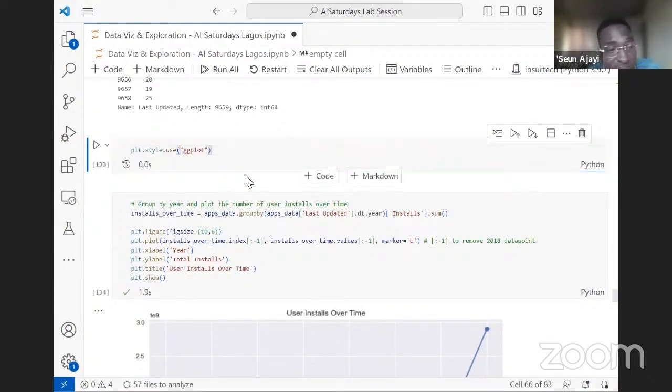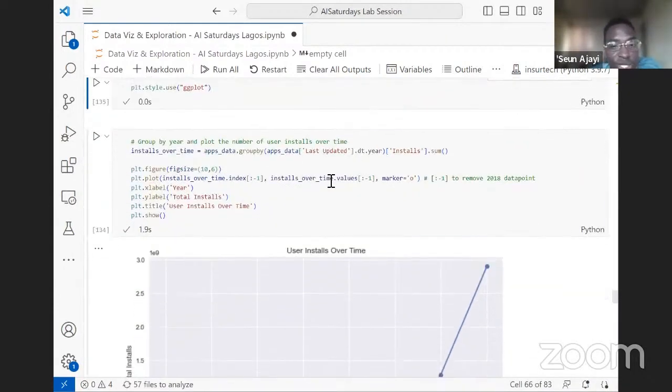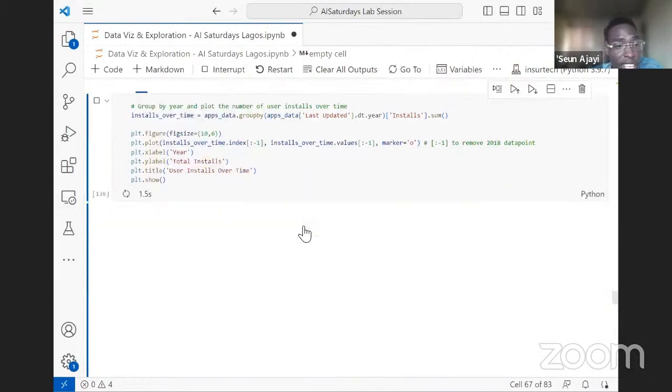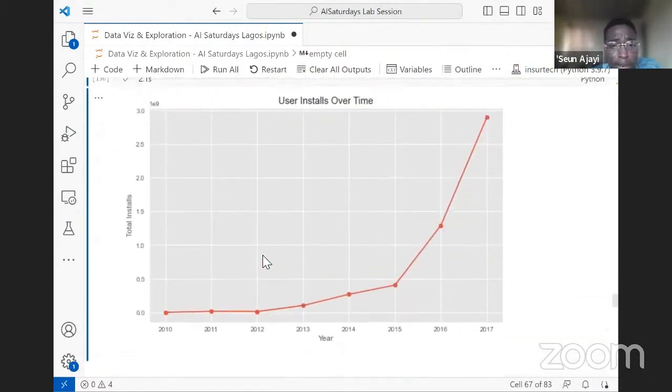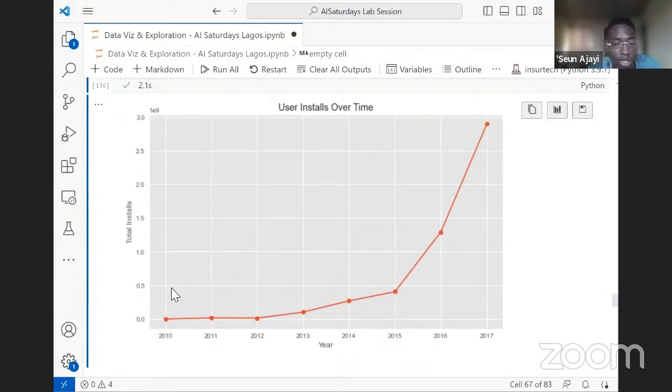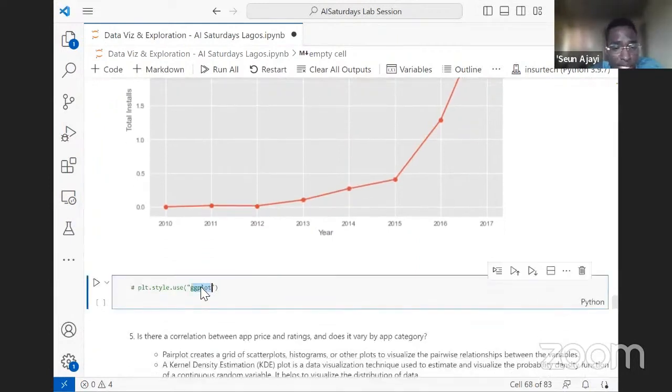ggplot is what the R guys use, and they used to do it for Python users too. But yes, we can also access it in matplotlib. You can see this is a better plot. This is what ggplot, another visualization tool, would look like. It's just tweaking the beauty to make it make sense.